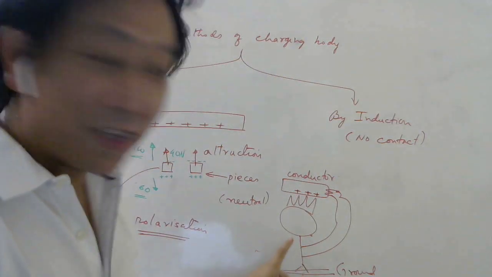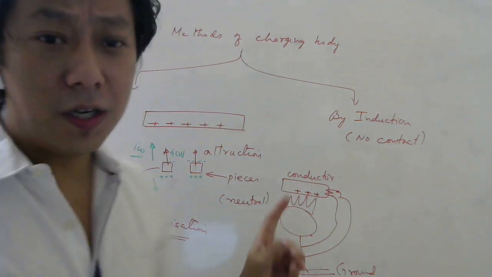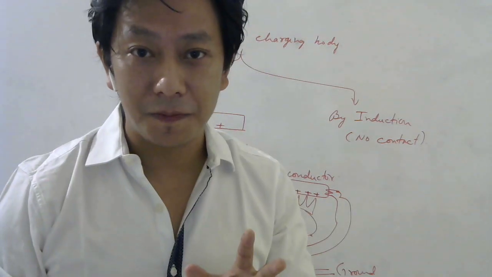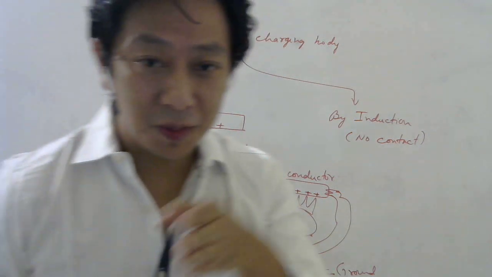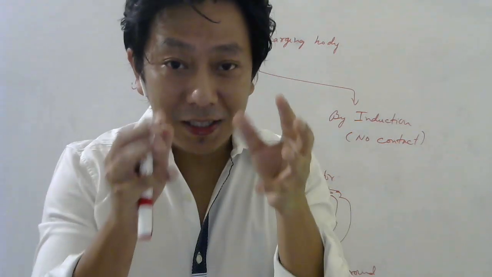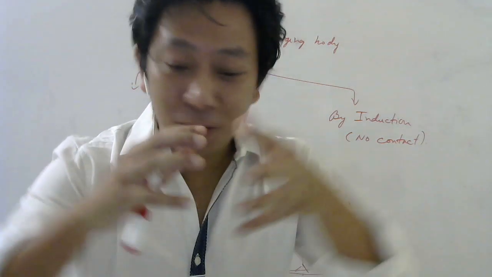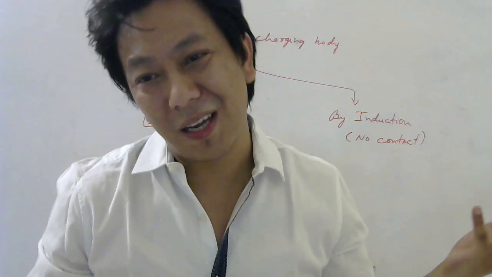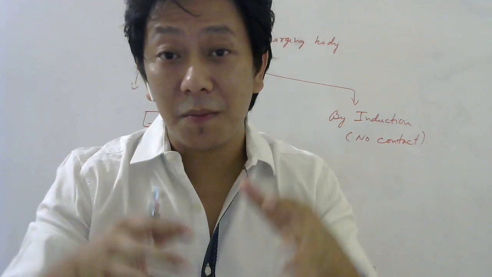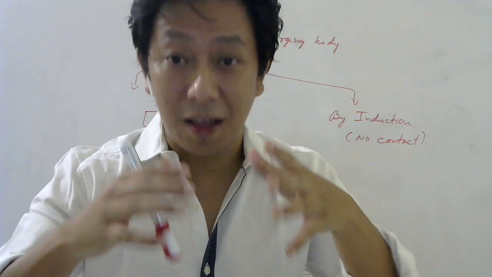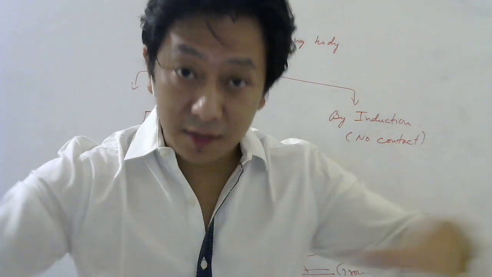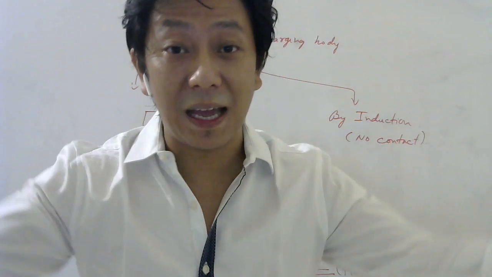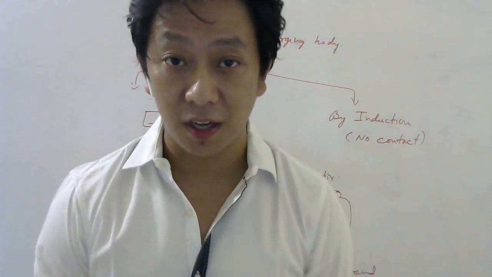So the human body is a conductor, and ground is a fantastic conductor. If you remember, a few minutes back I told you, charge would not want to stay close by. If there is an insulator, they can't help it. But if you give them a conducting surface and they have the option, they will go as far as possible and spread on the entire outer surface of the conductor.